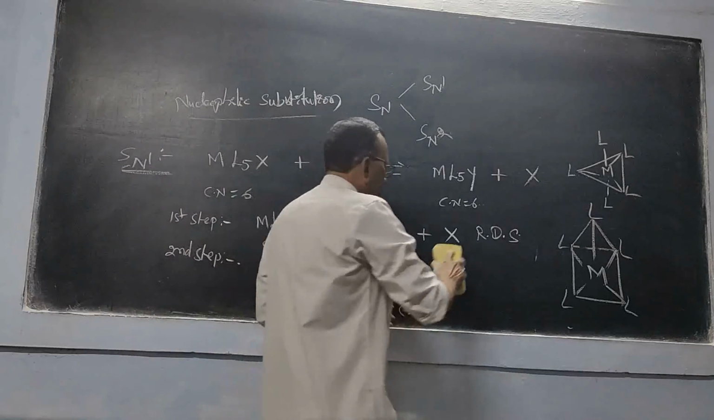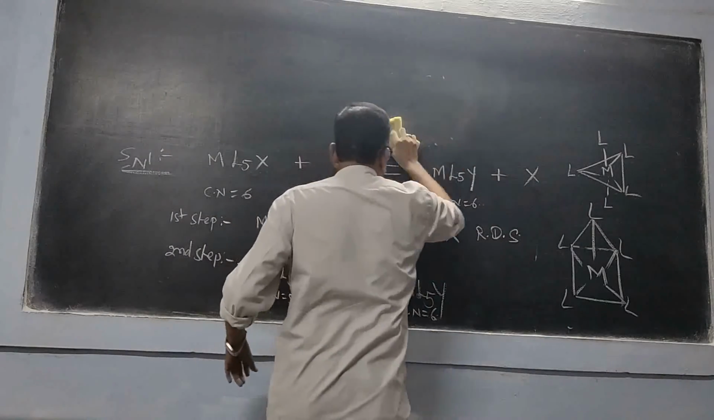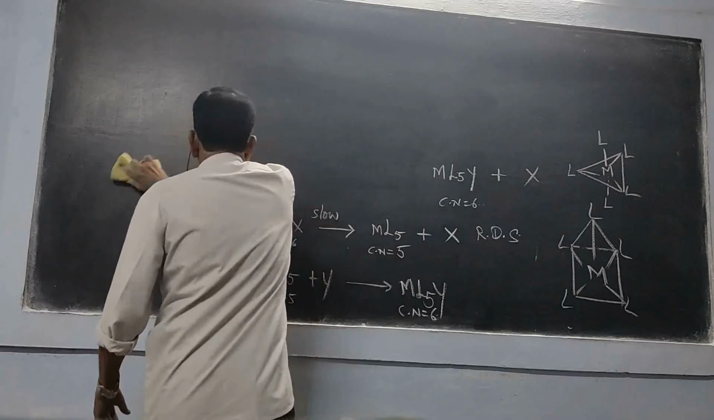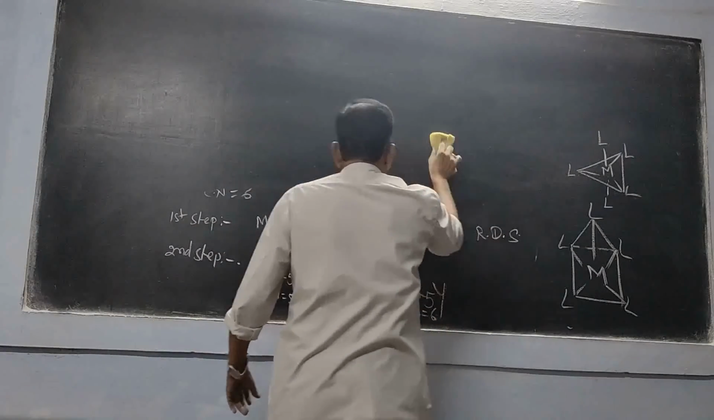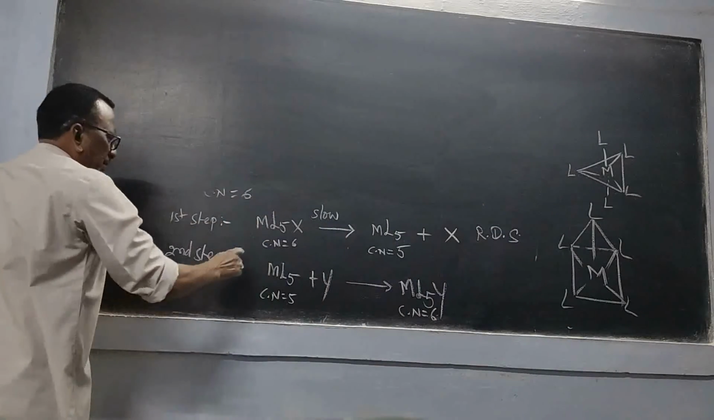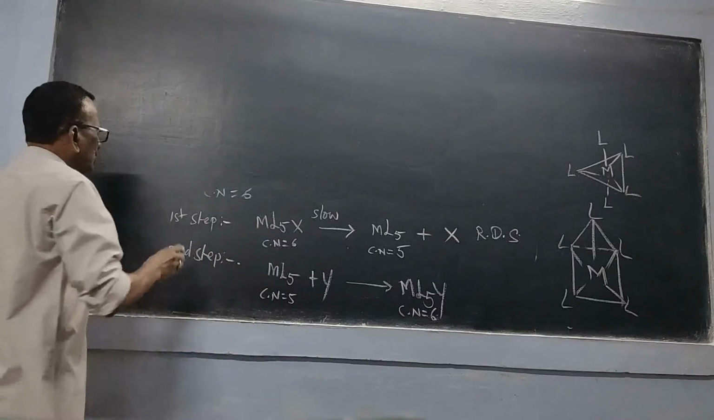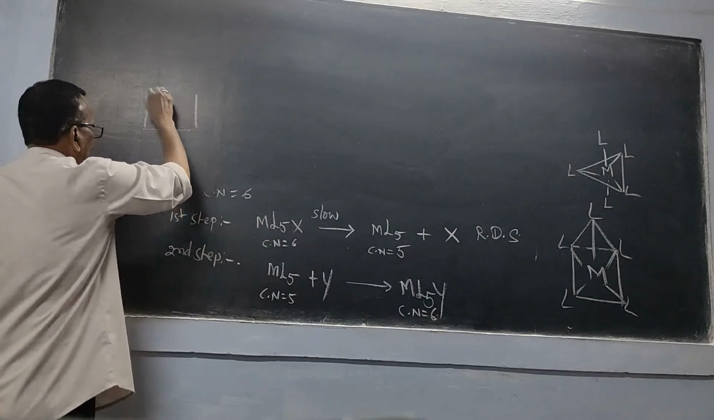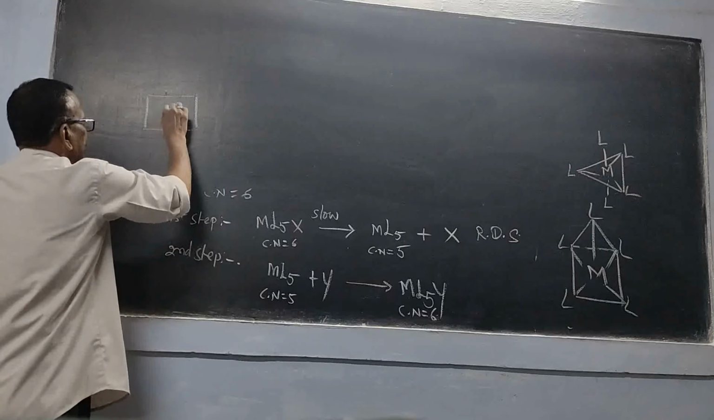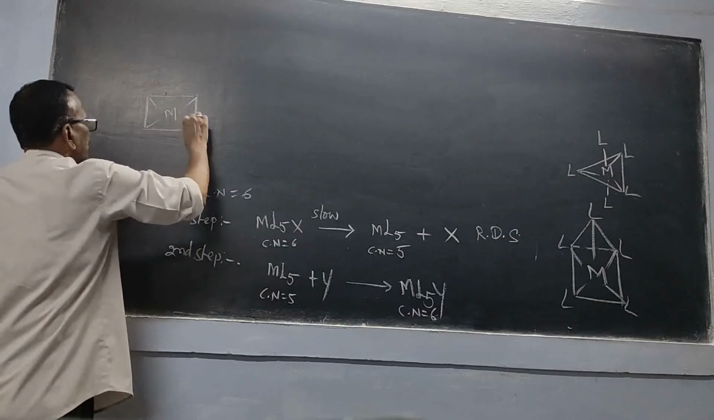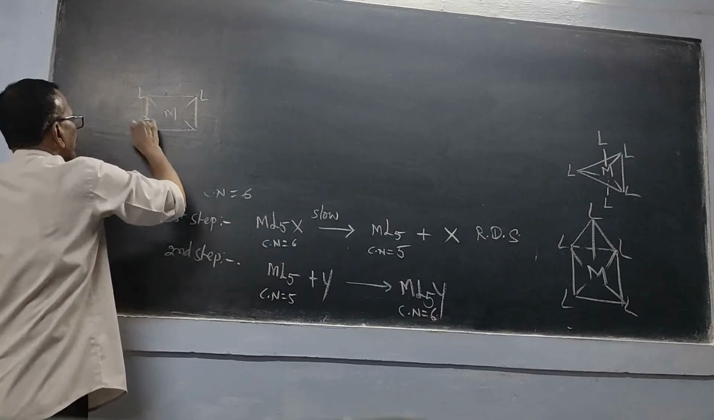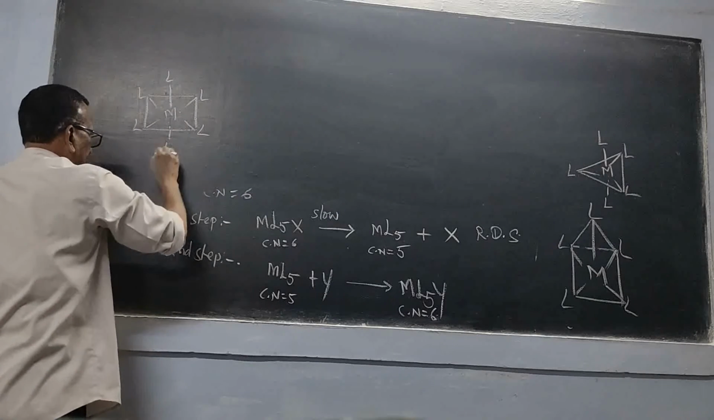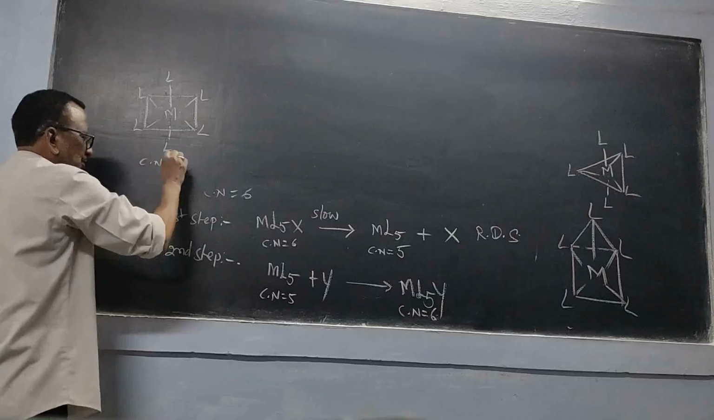SN1 mechanism. Now I am writing that one here for practice. Please don't learn the things by heart. Try to understand the mechanism. It will be very, very easy. So in the beginning the coordination number is 6. So draw an octahedral complex. So metal is at the center, 4 ligands at the 4 corners. On top 1 ligand, bottom 1 ligand. So this coordination number is 6.